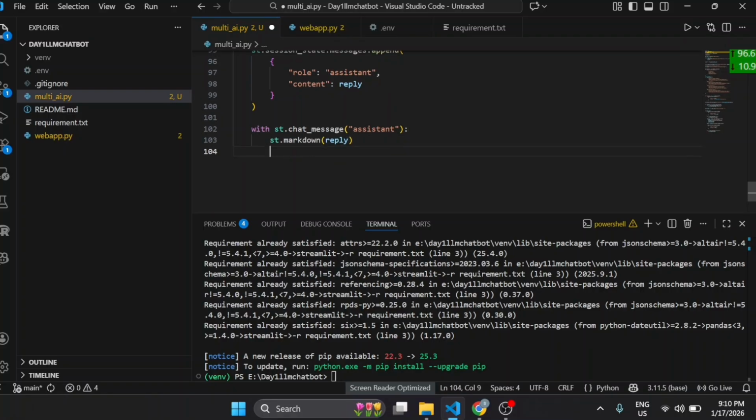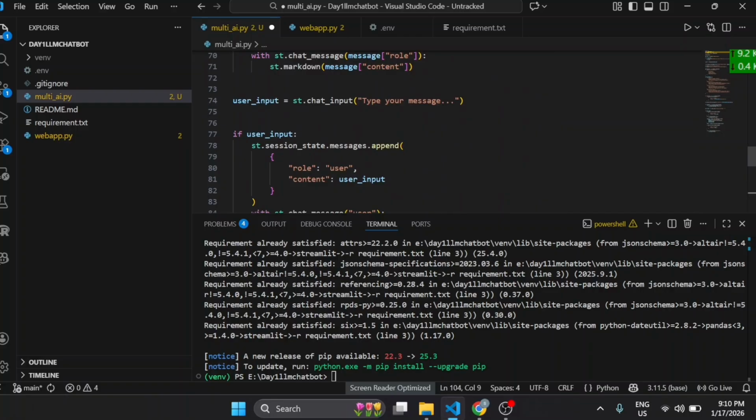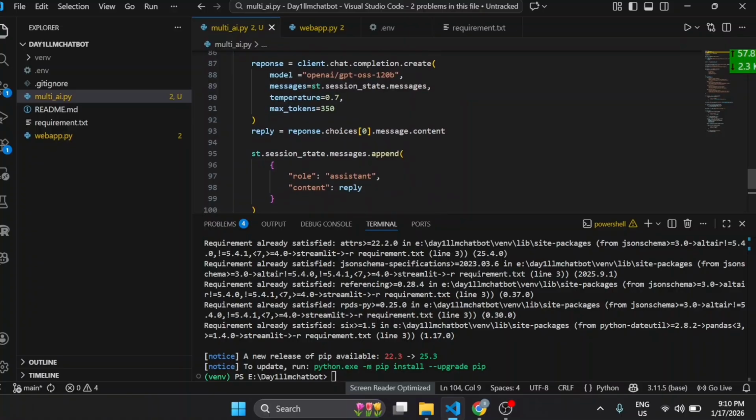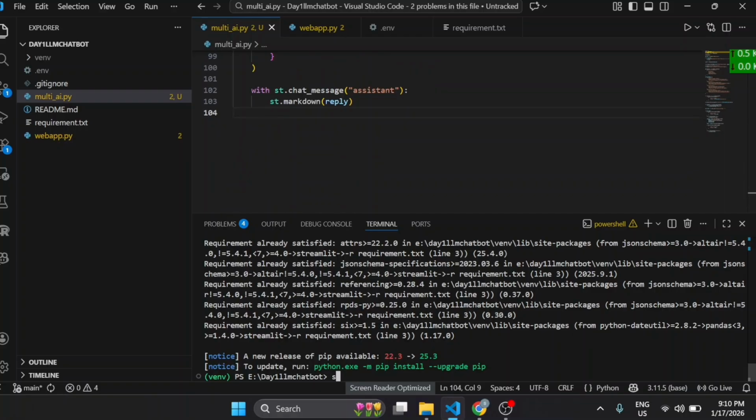So there we go, and we are almost done with the coding section. I hope you understand each concept, because that's why I wrote the code today, so that you could understand line by line what we are doing in this chatbot. Let's run this code and see if it's working or not. streamlit run multi_chatbot.